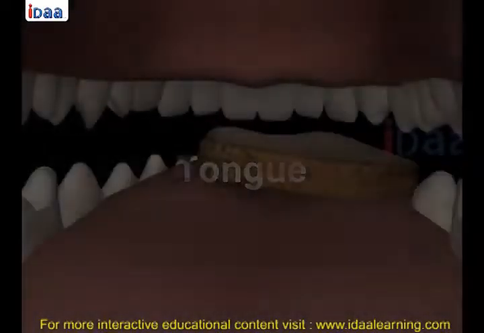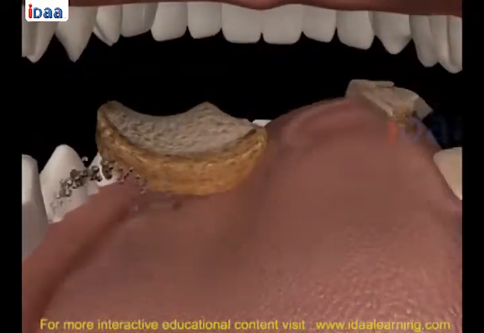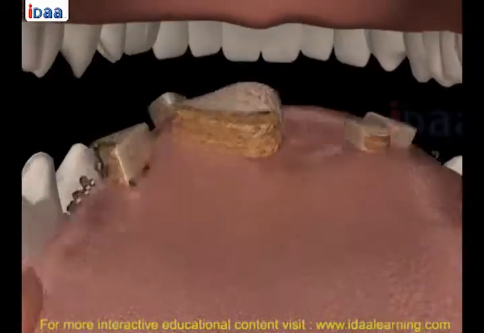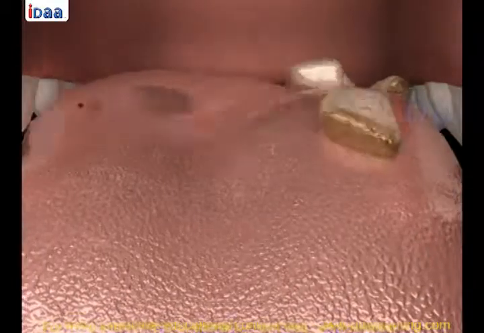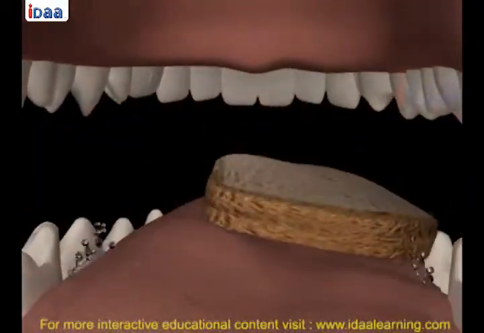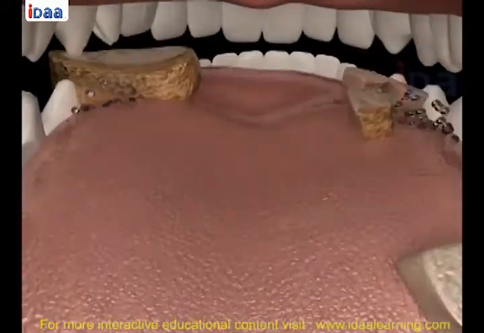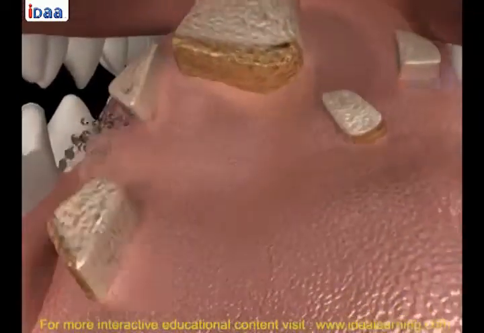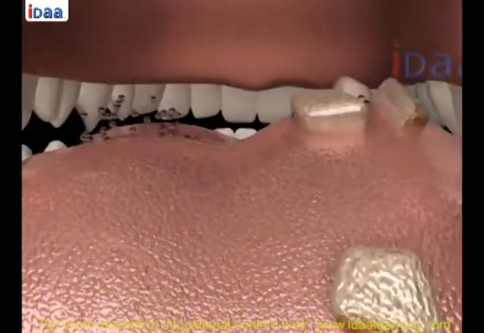Tongue. Taste of food can be detected by the taste buds present on the tongue. Tongue is a fleshy muscular organ attached to the floor of the buccal cavity. It is free at the front and moves in all directions. Taste buds appear as small bumps on the tongue and have different regions which help us enjoy different tastes.